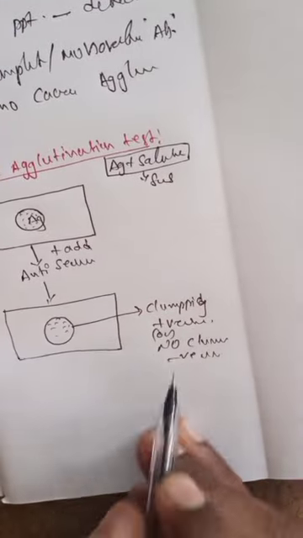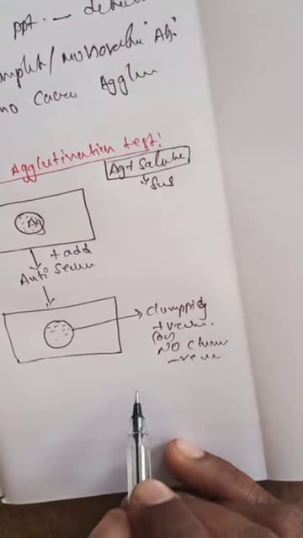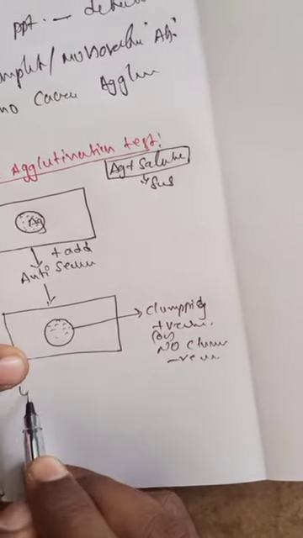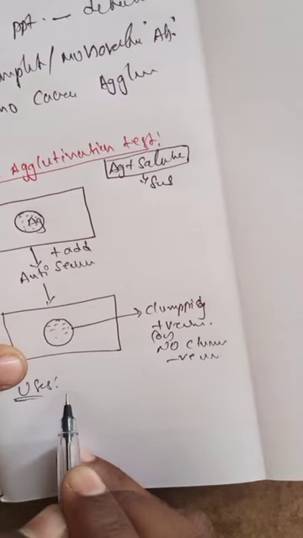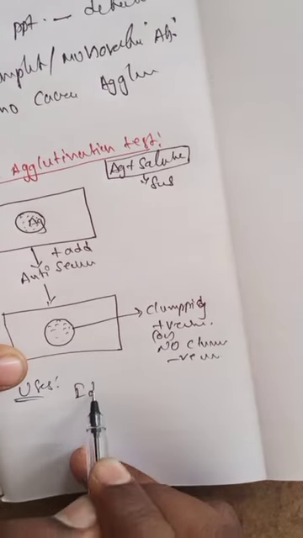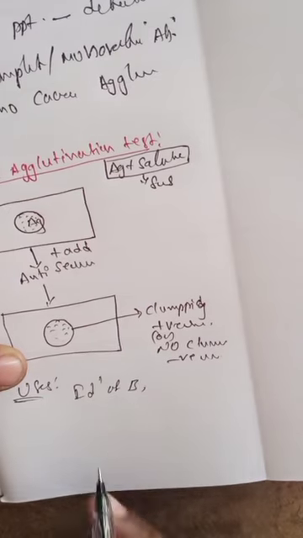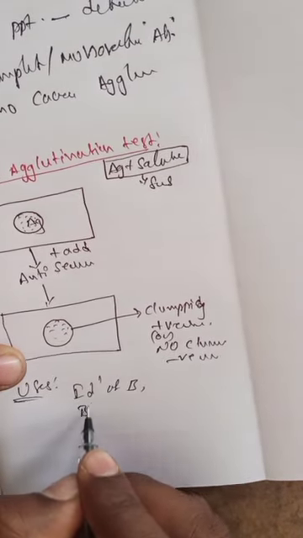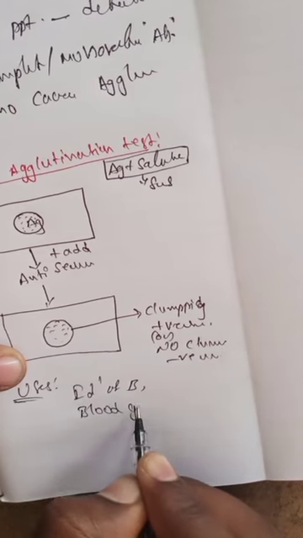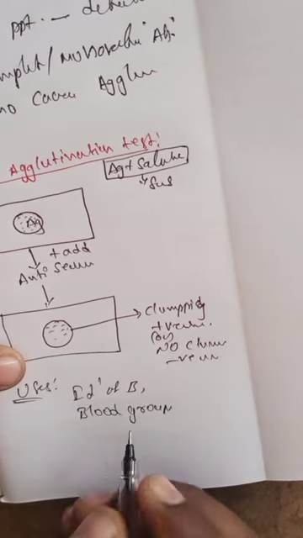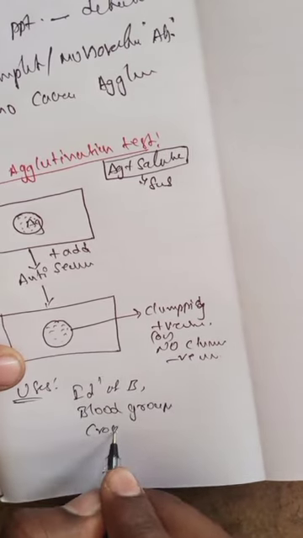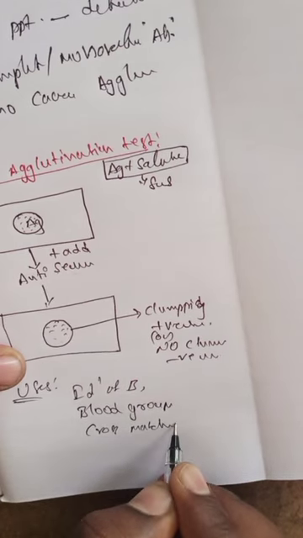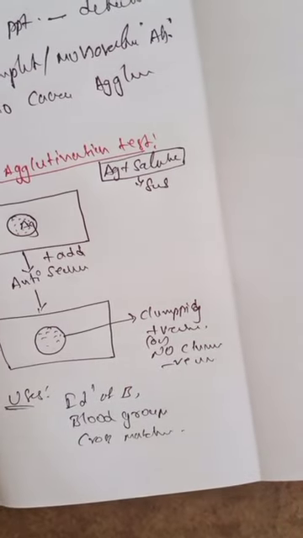So depending upon the positive and negative reaction, what is the use? Identification of bacteria, as well as determination of blood grouping and cross matching occur with this particular slide agglutination test.